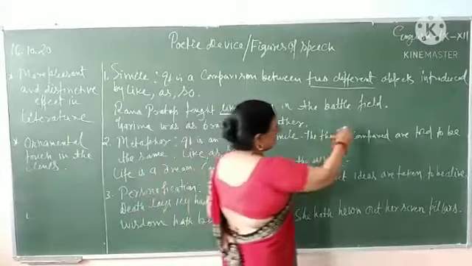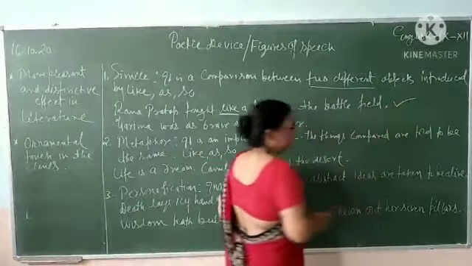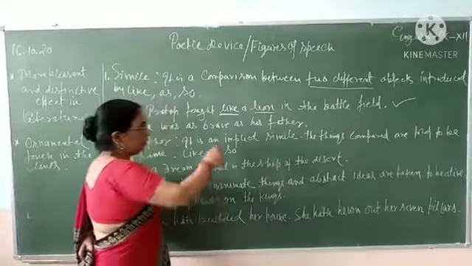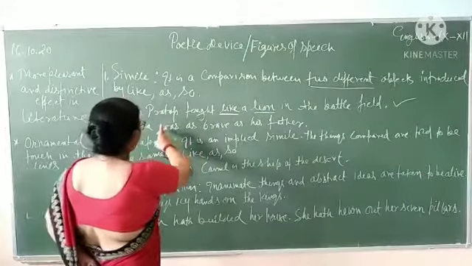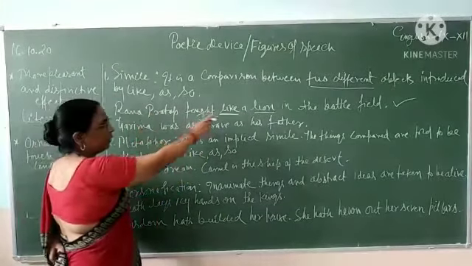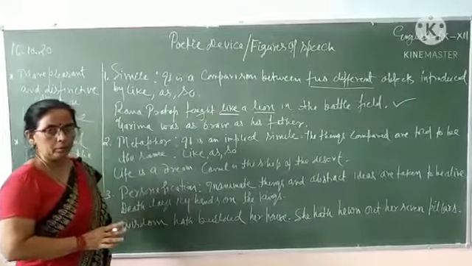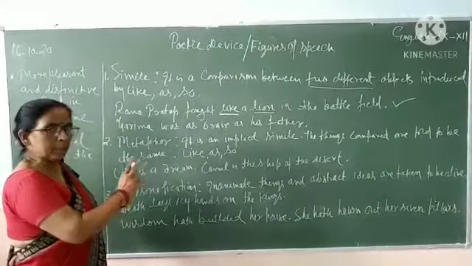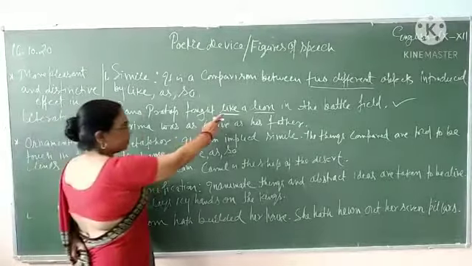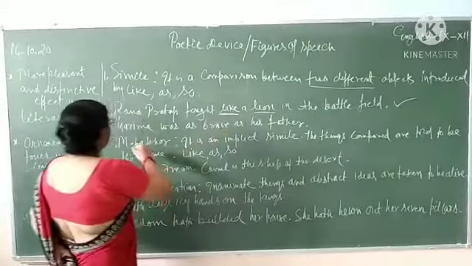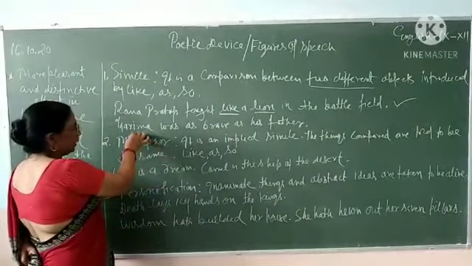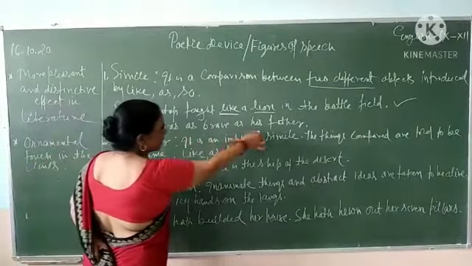So, this is your simile. Comparison is done between a human being and animal. So, it is a simile here.